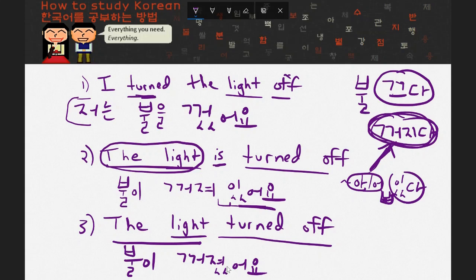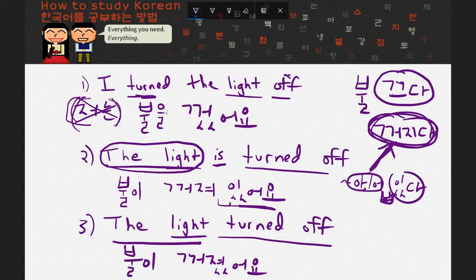Now, if you look at these three sentences, and especially the first one, as you may or may not know, and I do mention this a few times in my lessons up to lesson 14, if you're ever using an active sentence like this, you don't really need to use the subject, especially if the subject can be assumed. You could just walk into a room and say, 불을 껐어요. And it would be assumed that you turned off the light, or that somebody, whoever you might be referring to in a previous sentence, turned off the light. You don't necessarily need this subject here, because in Korean, not just the subject, whatever can be assumed in a sentence usually is assumed, and it's usually eliminated from the sentence. So you don't necessarily need this, but it's not right or wrong if you include it or not.